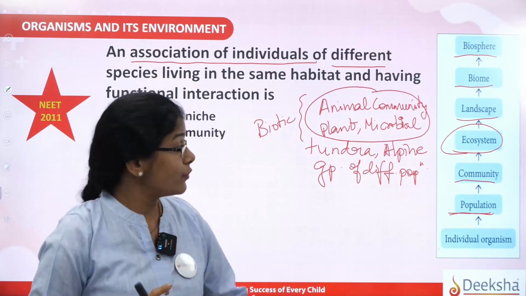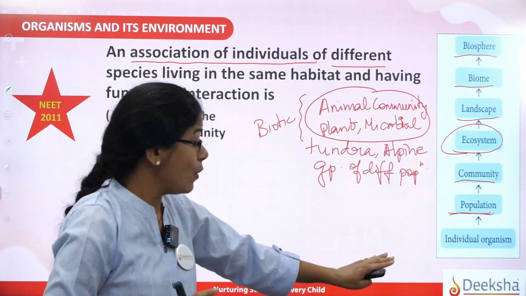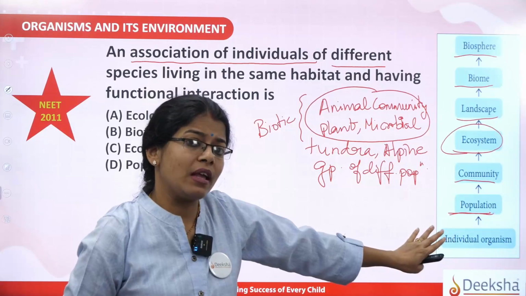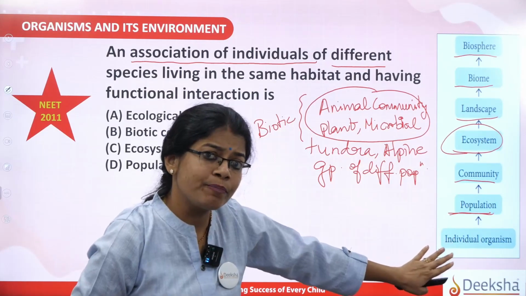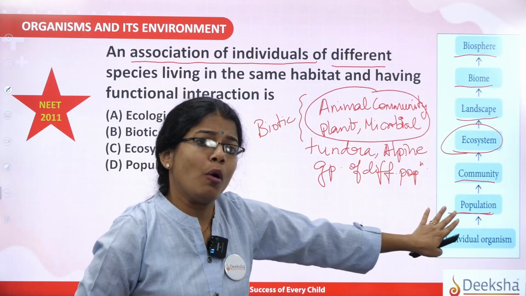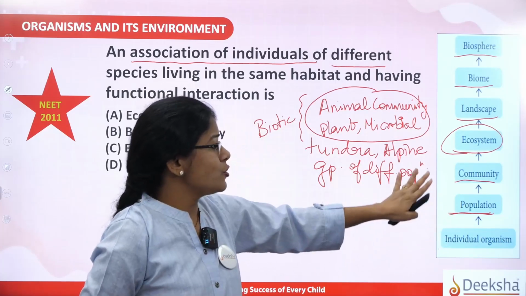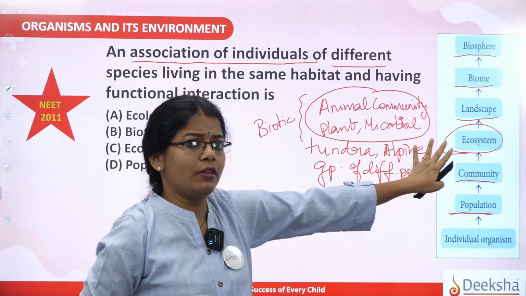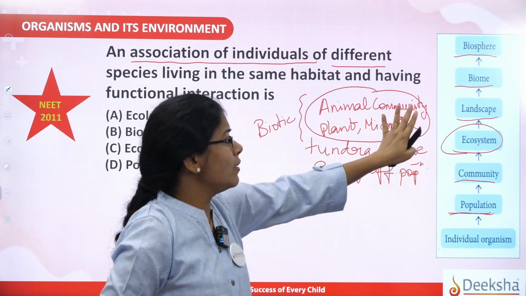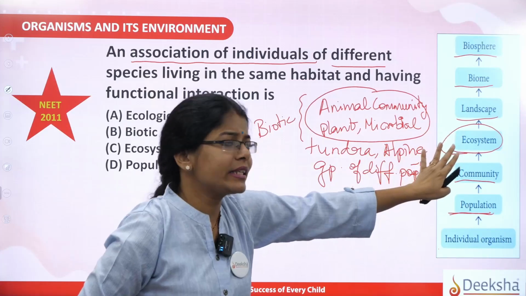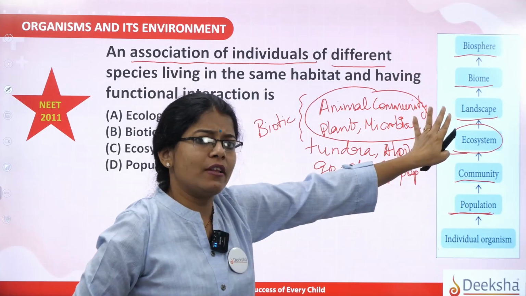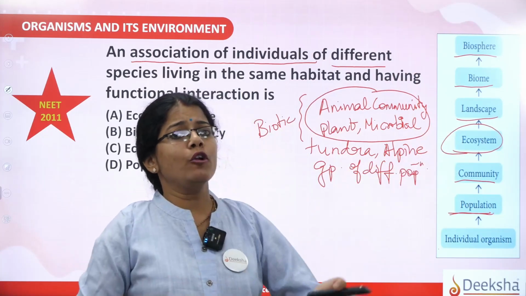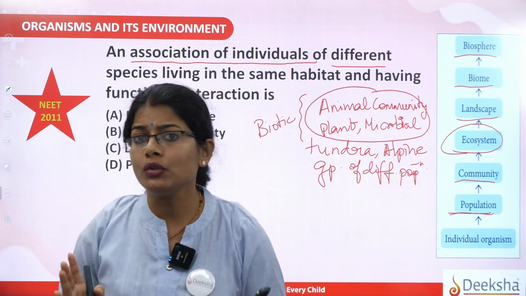And now, shall we quickly recap all these things? So the hierarchy starts with the basic level, that is the individual organism; individuals come together to form a population. Many populations together form a community, many different communities come together to form an ecosystem, then many ecosystems come together to form the landscape, finally many landscapes together form the biome, and many biomes come together to form the biosphere.